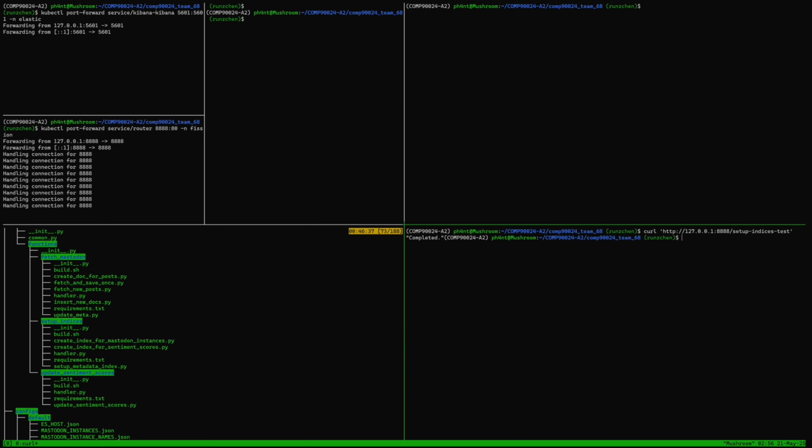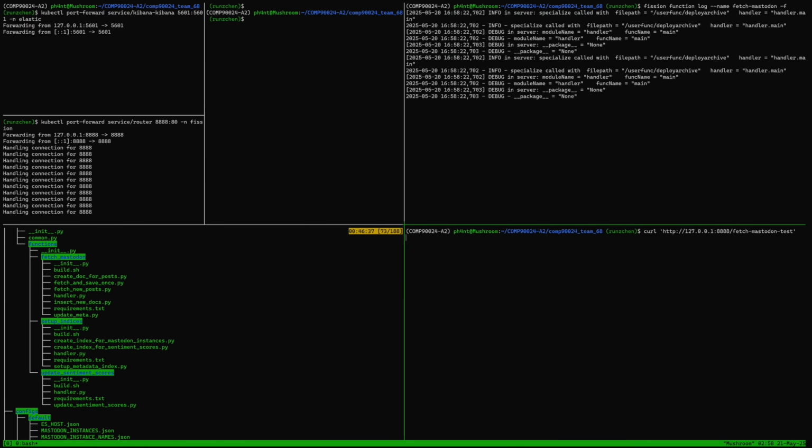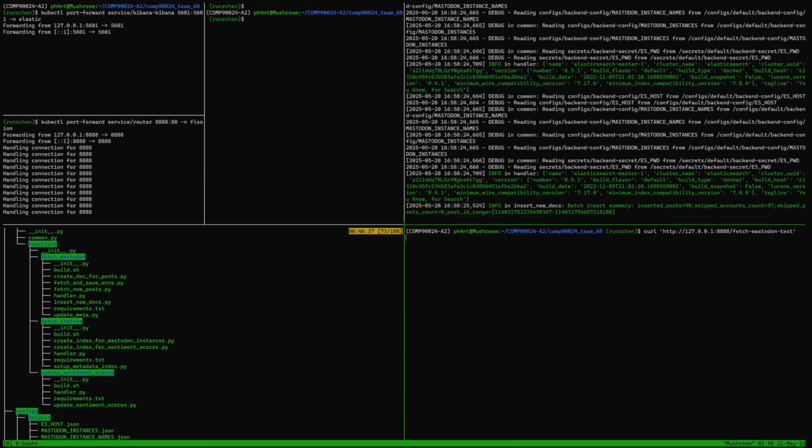And here we test the setup indices function. And we can see the comments. Here's a test for fetch Mastodon.